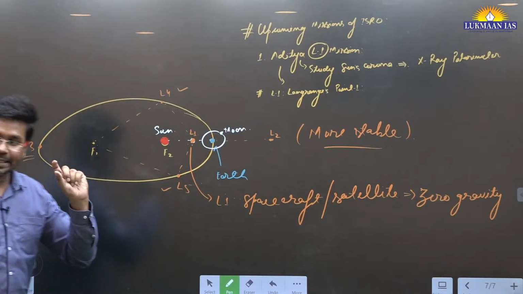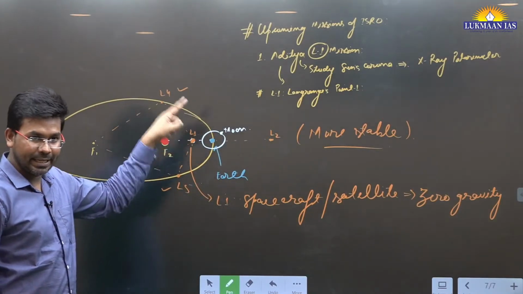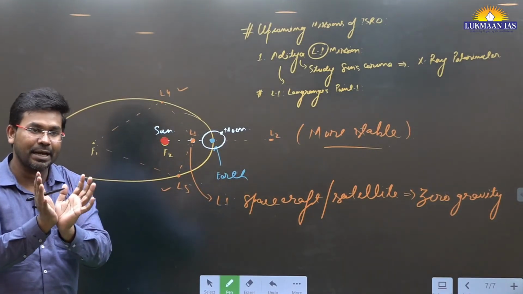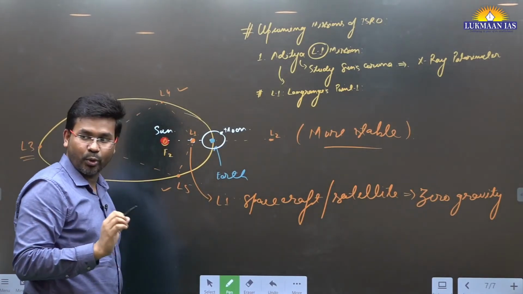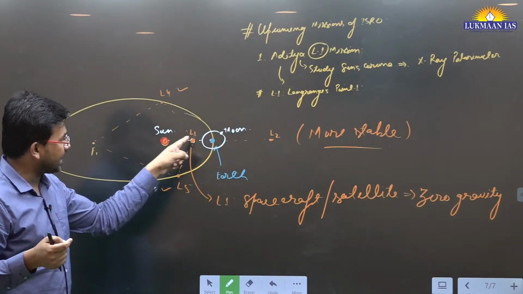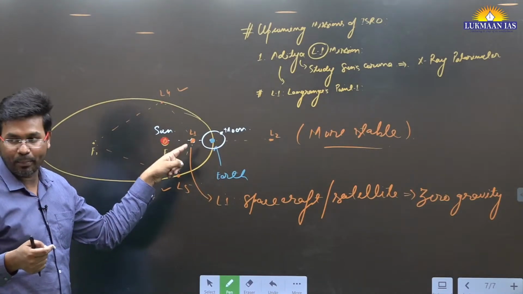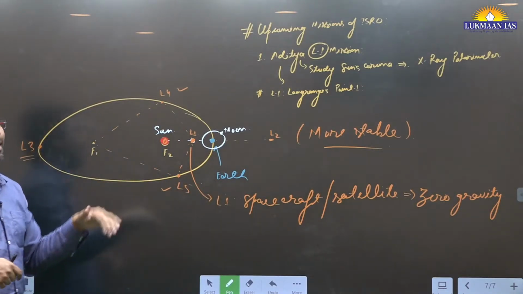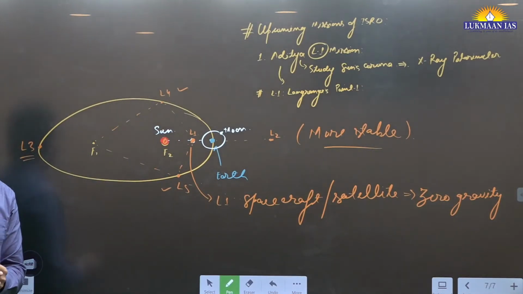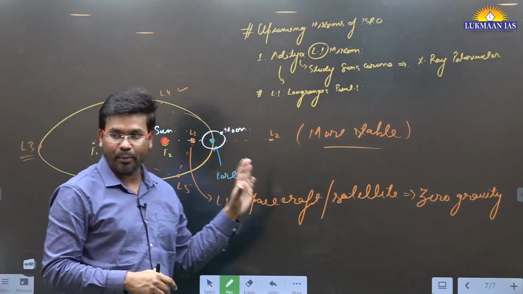So the Aditya L1 mission will be sent, I mean, we are going to send a spacecraft which is going to study the sun's corona. That's why we have chosen the L1 point for this particular mission. This is an upcoming mission of ISRO, so this is also an important thing.